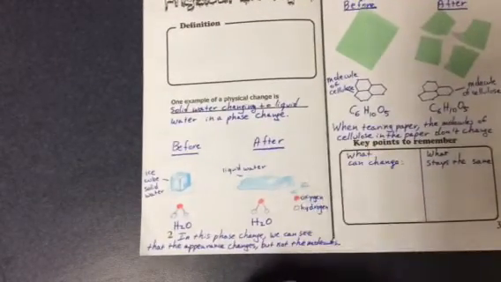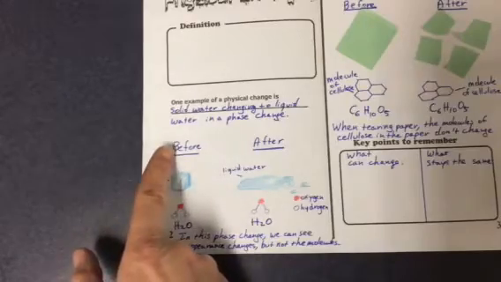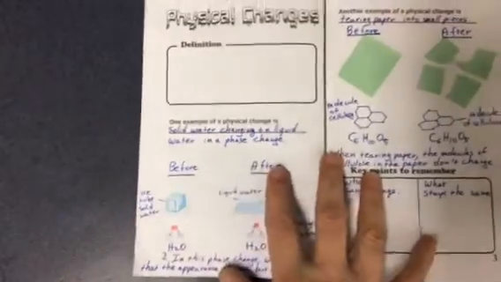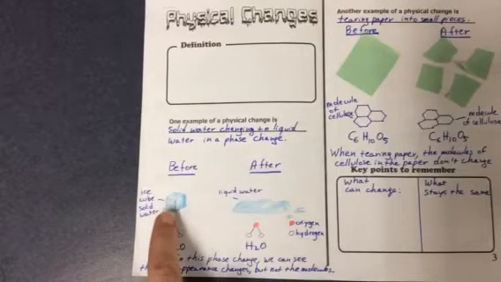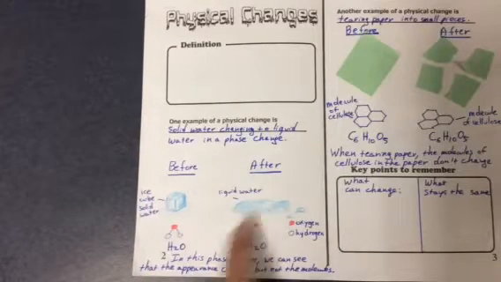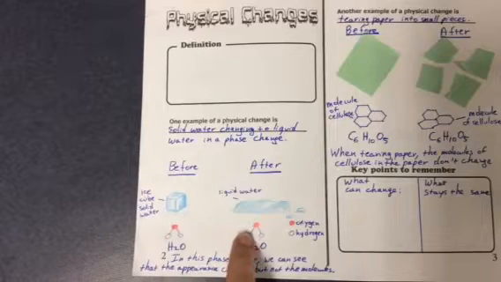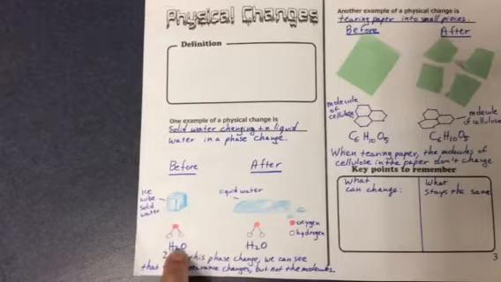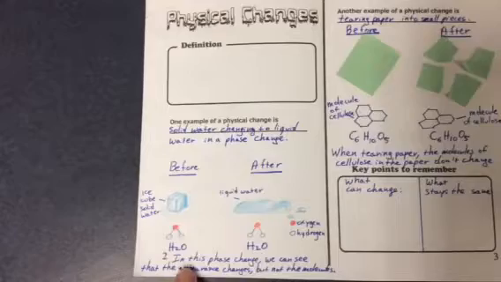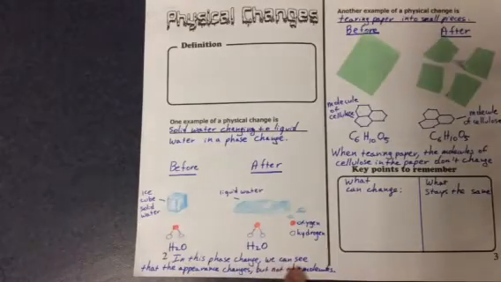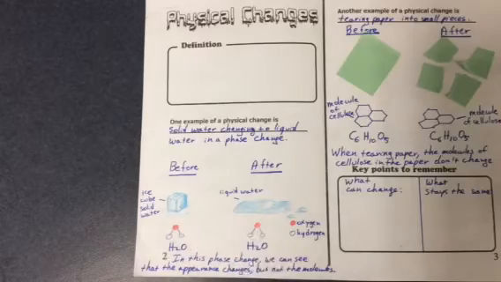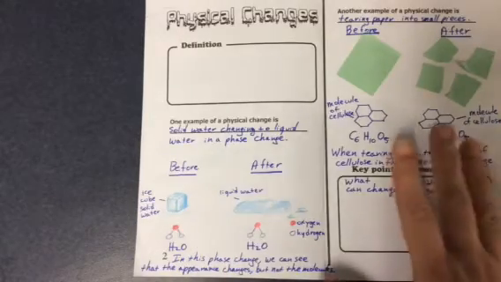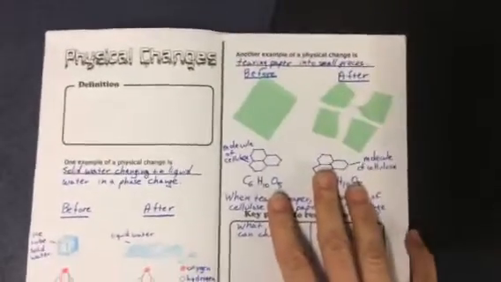Take a look at the format for the examples. For physical changes, you're going to have before and after. You're going to have an illustration, a molecular model right there, and a molecular formula. Finally, you're having a little explanation. I added my key here for my H2O molecular model. Let's look at this one.